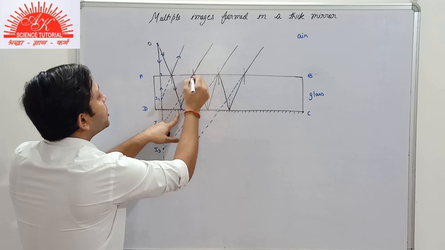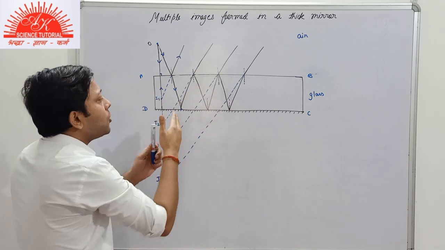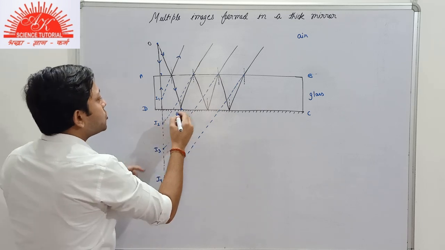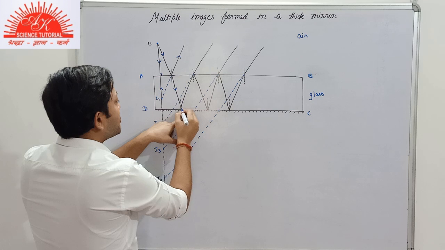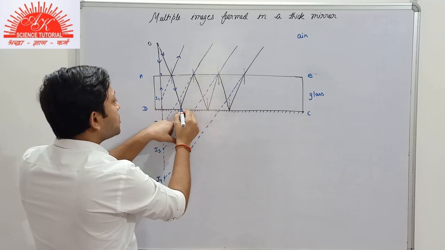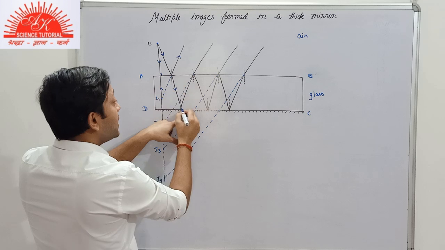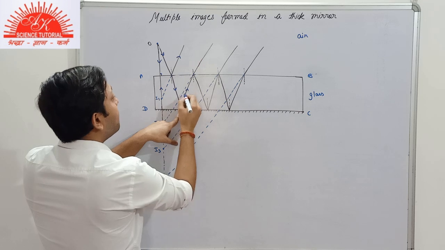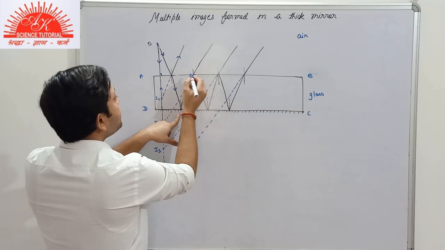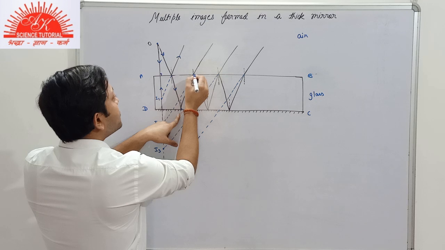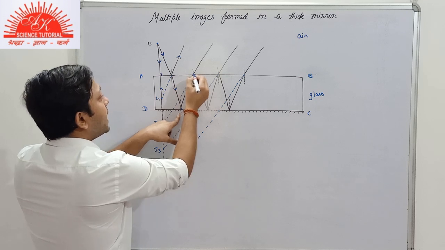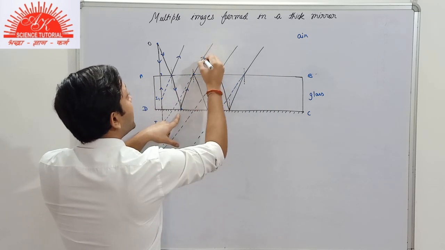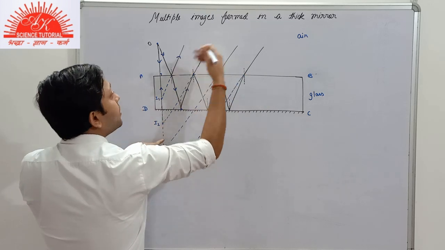So we can say that maximum part of the light ray will be reflected back. Some part of it will be absorbed here, but we neglect that part. So we say that a strong reflection takes place here because no refraction can take place. Mostly the light ray will be reflected back in the same medium, that is in glass only. Now when this reflected ray strikes the surface AB, again, as the surface AB is transparent, mostly the light ray will be refracted. It will move towards air.